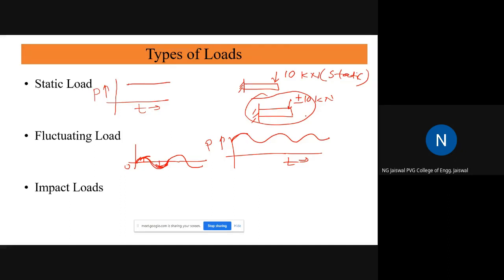Just like a hammer. Impact load, the name itself suggests a hammer, sort of. There is a very high value of load and a very short duration of time. This duration is very small. This is the impact load. So these are various types of loads. We have to understand the type of load in your application.